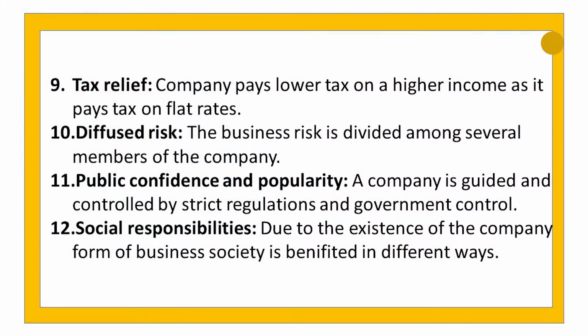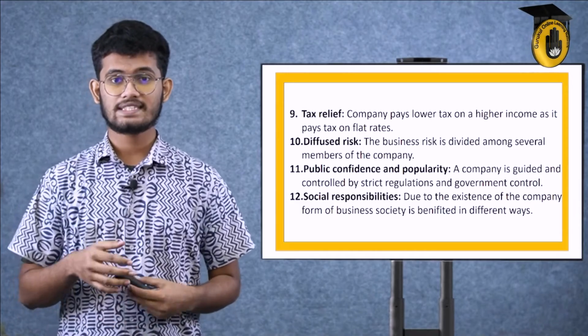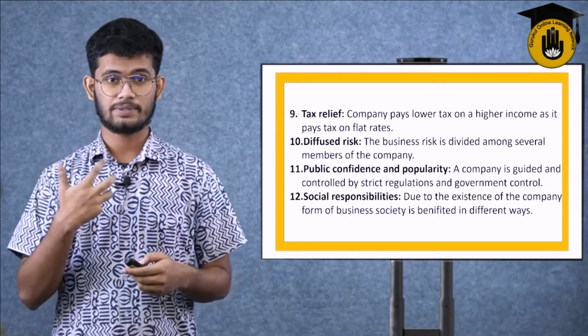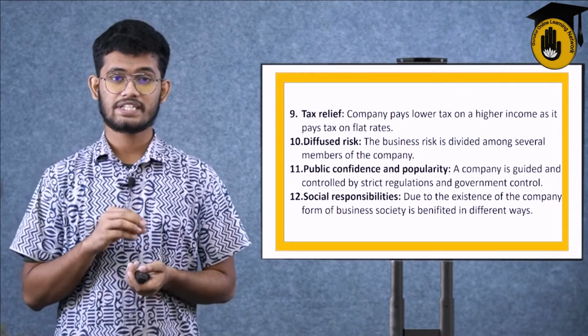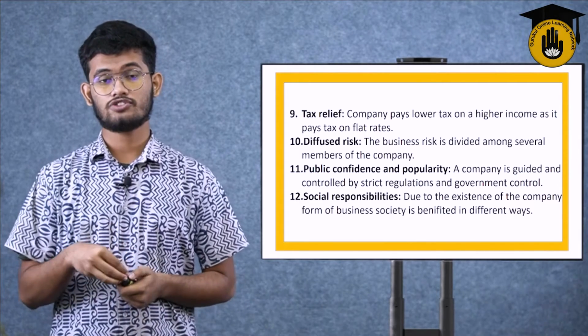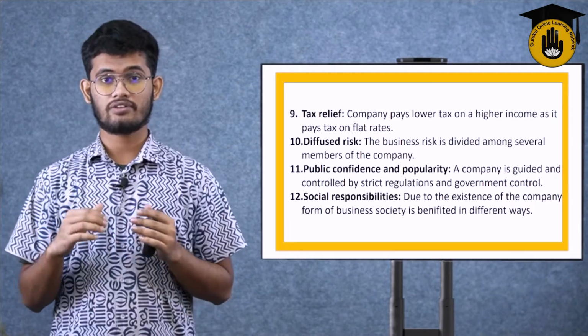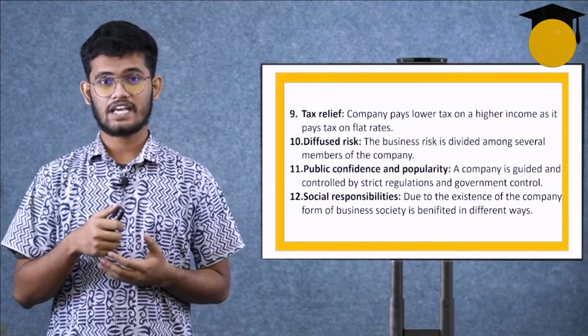Diffused risk. The business risk is divided among several members of the company. As we said, in a joint stock company, when they sell shares to the general public, people buy them. After buying, they take their own responsibilities, their own share of profits, their own liability. The losses for that company are borne equally on everyone's shoulders according to the investment they gave into the business as capital.